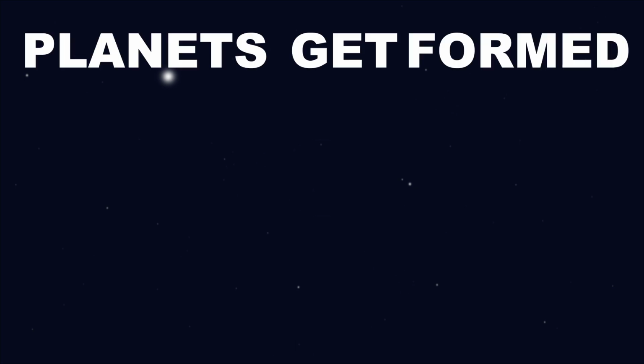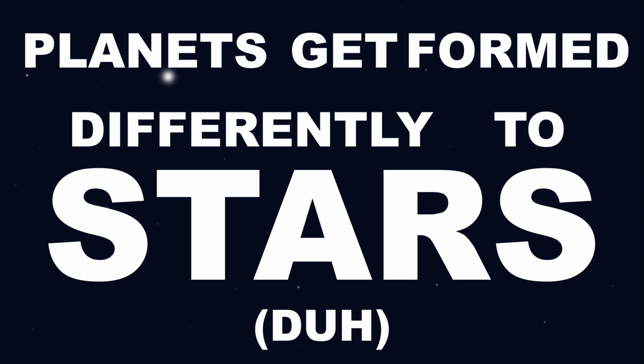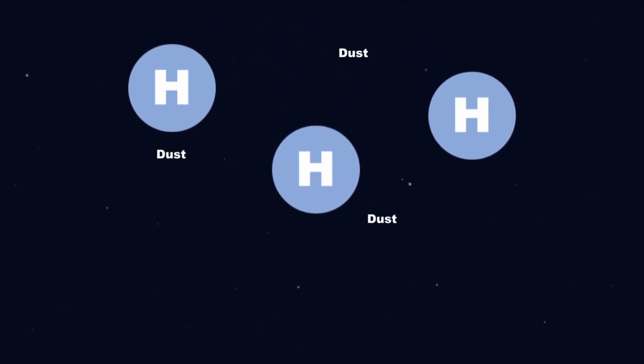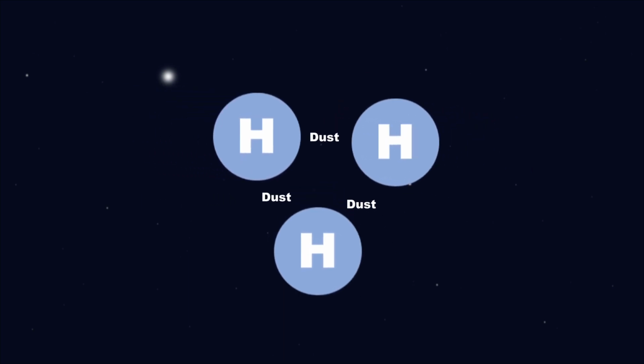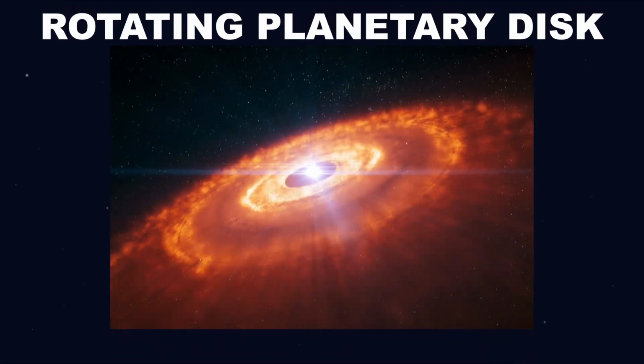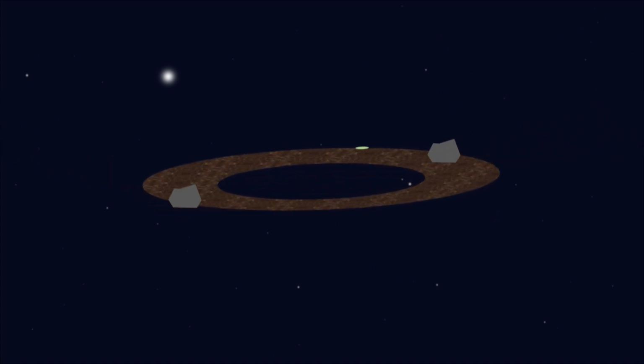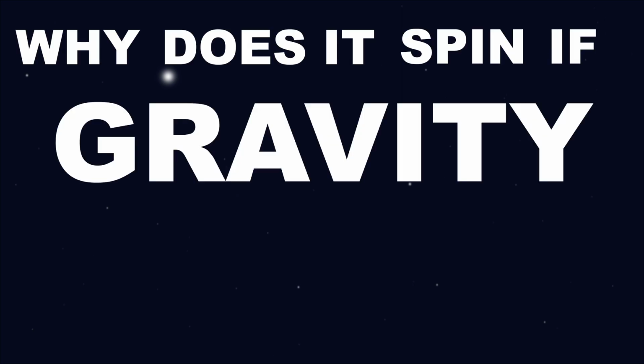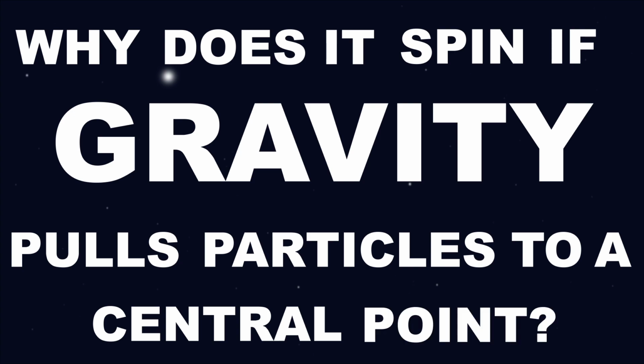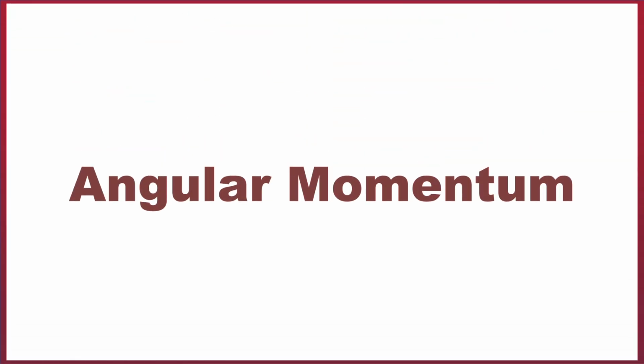The planets get formed differently to the sun, as you might expect. The remaining gas and dust left over from the formation of the sun flatten and come together to form a rotating planetary disk. This spin creates a gravitational field around the disk, which keeps in rocky particles if they collide with it. Now, you may be wondering, why does it spin if gravity pulls particles to a central point? Well, it's due to a conserved quantity called angular momentum.